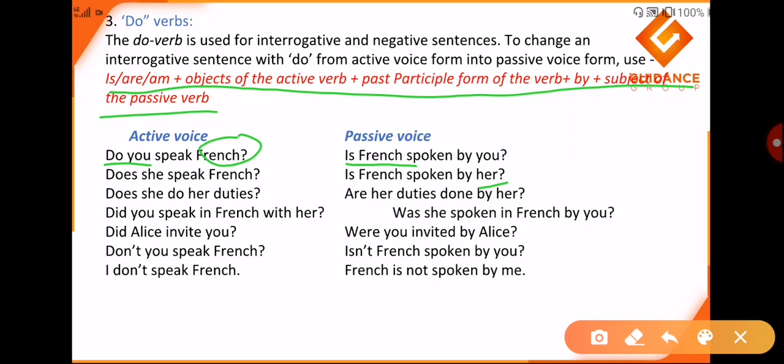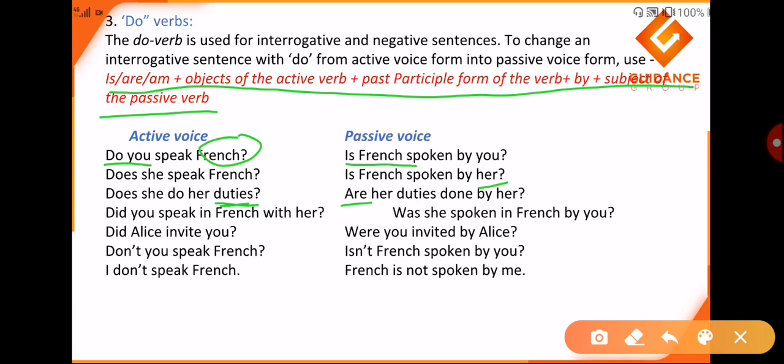Does she do her duties? Again, does indicates present tense. Now duties are plural, hence the sentence starts with are. In the previous example, French was a language, which was a singular noun. In this case, duties is plural, hence the passive voice starts with are: are her duties done by her?